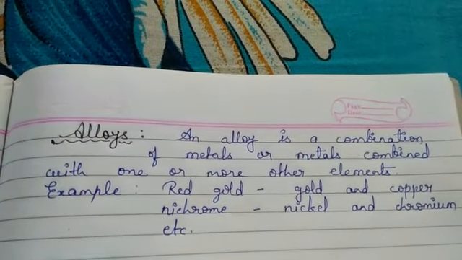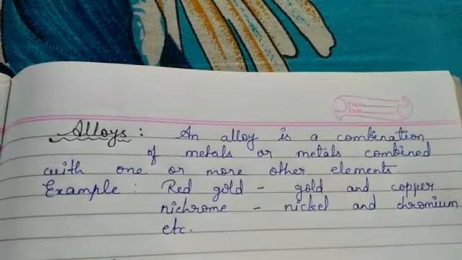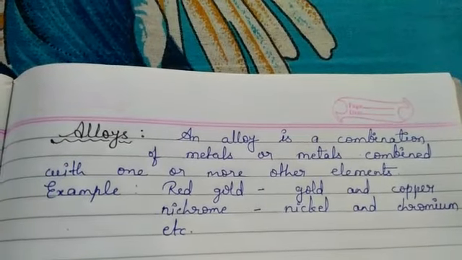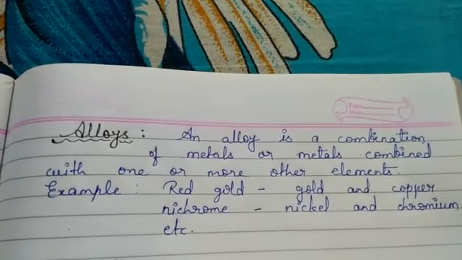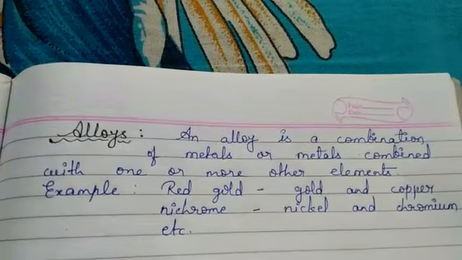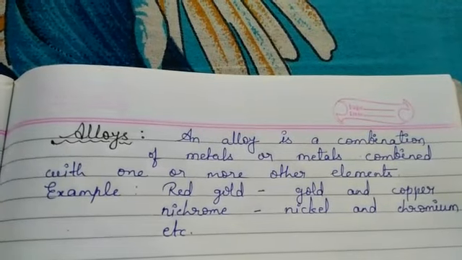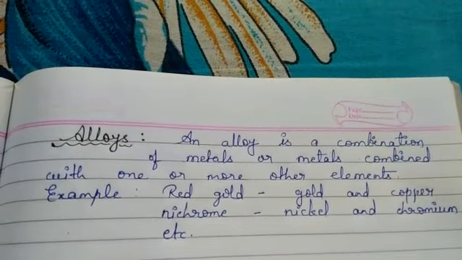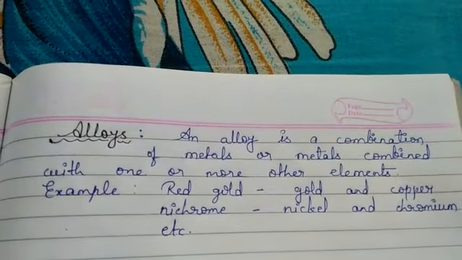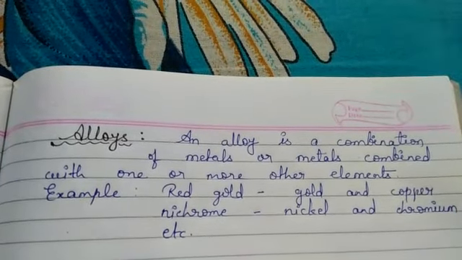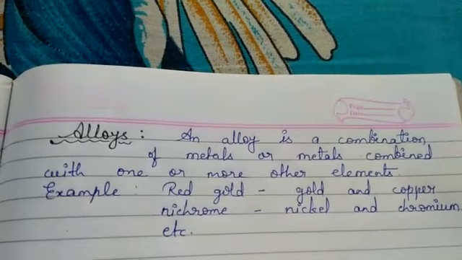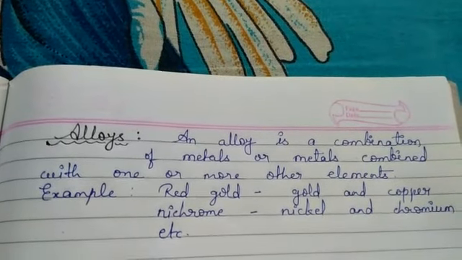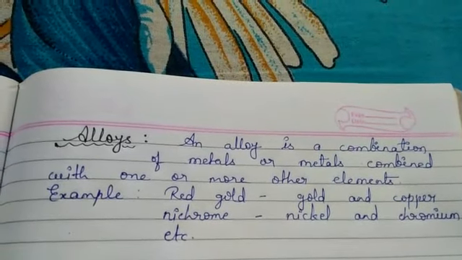Then only the current will be converted into heat. So this is the first property, that alloys have high resistance. Now as alloys have high resistance and they are heated up, and we know that metals have the melting property, when metals are heated up, they start melting.